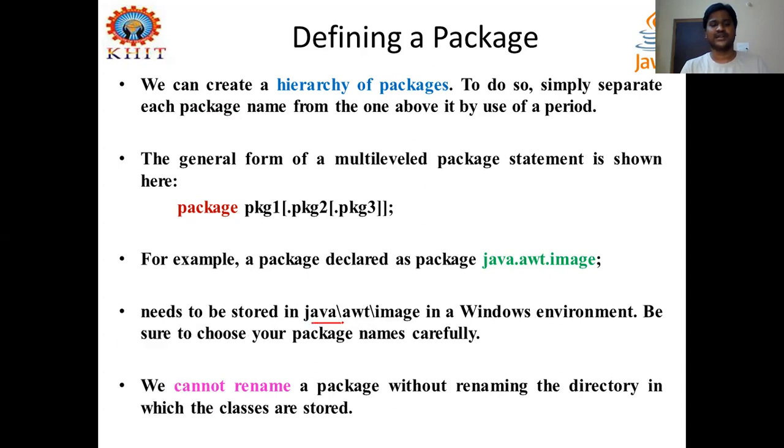We say C drive, songs folder. In that songs folder, rock songs, melody songs like that. So this is nothing but a path representation, generally in our Windows environment.